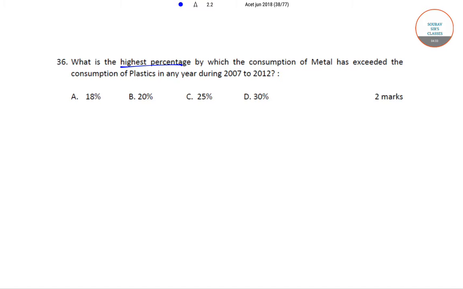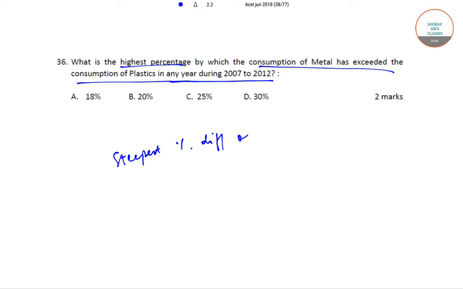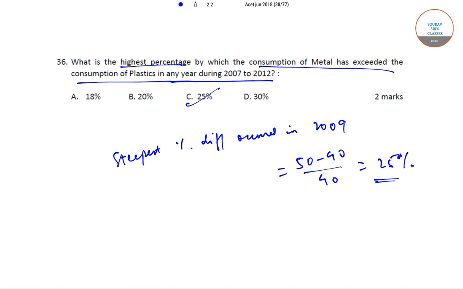And what is the highest percentage by which the consumption of metal has exceeded the consumption of plastics in any year during 2007 to 2012? The steepest percentage difference occurred in 2009 when it was 50 minus 40 by 40, that is 25%. So option C is the correct answer.